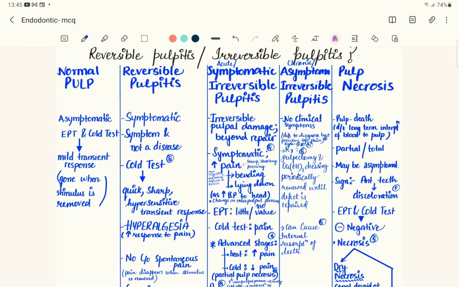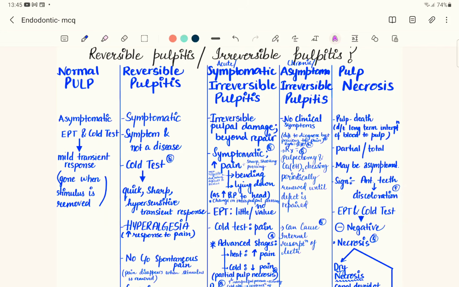So most of the times, whatever part of the pulp is infected, you remove it. You do the pulpotomy procedure. Partial pulpotomy procedure is also known as the CVAC pulpotomy. So you do remove the part of the pulp which is infected. And see, we have two kind of irreversible pulpitis. One is acute. Acute means the patient is going to be symptomatic.